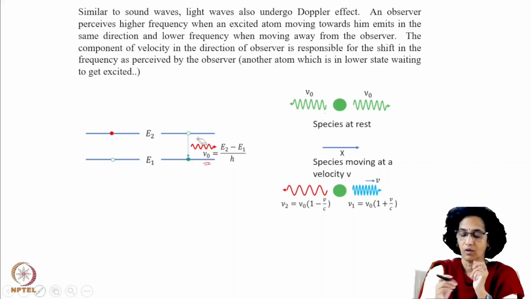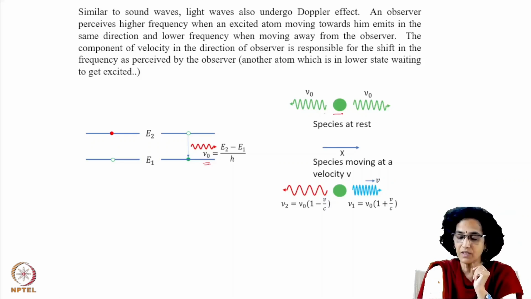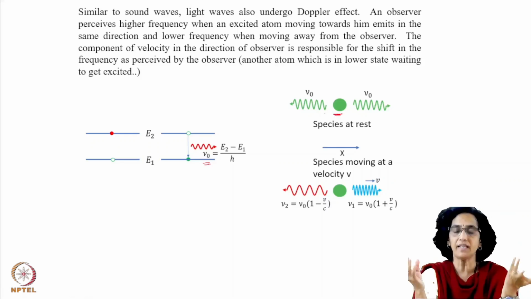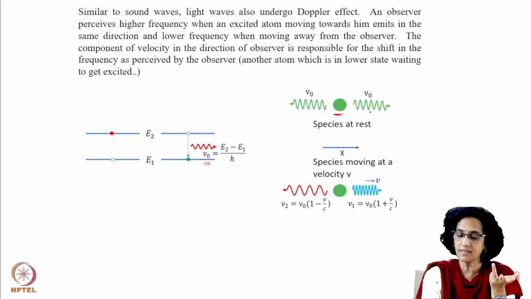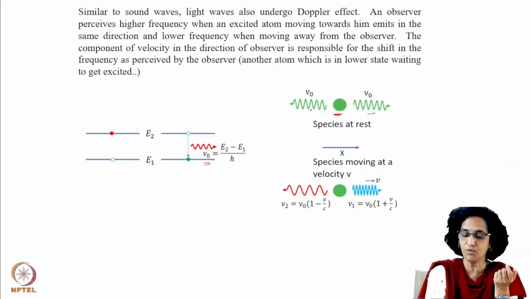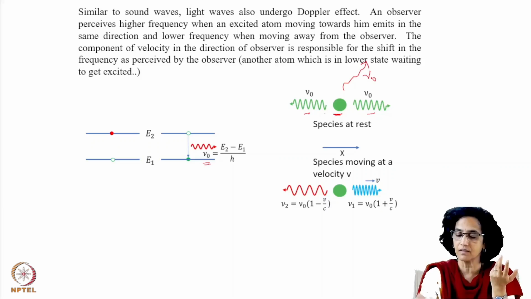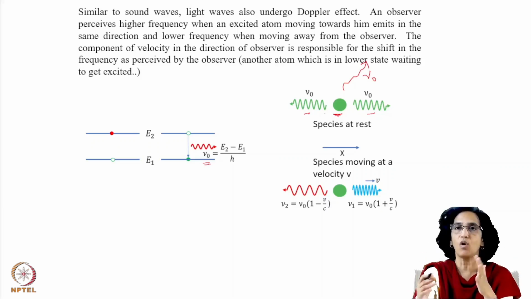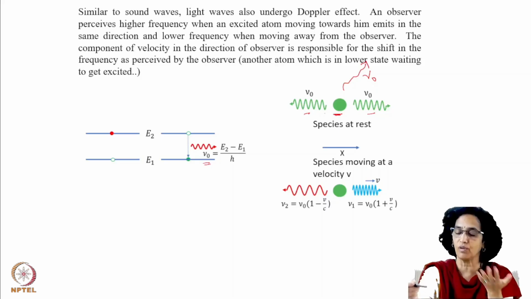Now, when this molecule is at rest, it can emit in any direction, and the central frequency will remain the same, nu zero here, nu zero here, or nu zero here, in whichever direction it emits, because it is at rest, for the observer, the other molecule or whoever sees it.